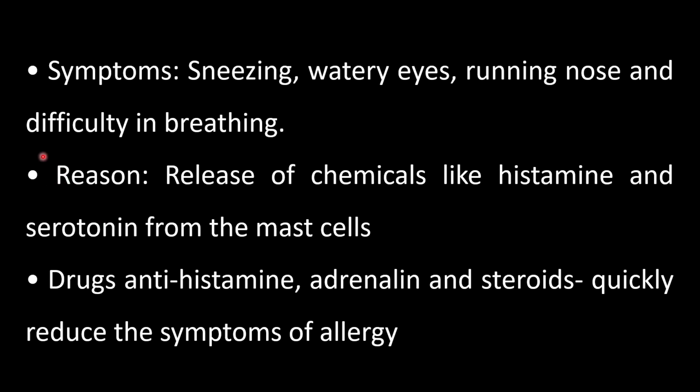When a person is exposed to the allergic substances, the symptoms are observed. In the body, particularly the chemicals histamine and serotonin are released from the mast cell, and during the allergy, immunoglobulin E is released. So a one mark question may come: what type of immunoglobulin is released during the allergy? It is immunoglobulin E. And name the chemicals which are released during the allergy. The chemicals are histamine and serotonin.